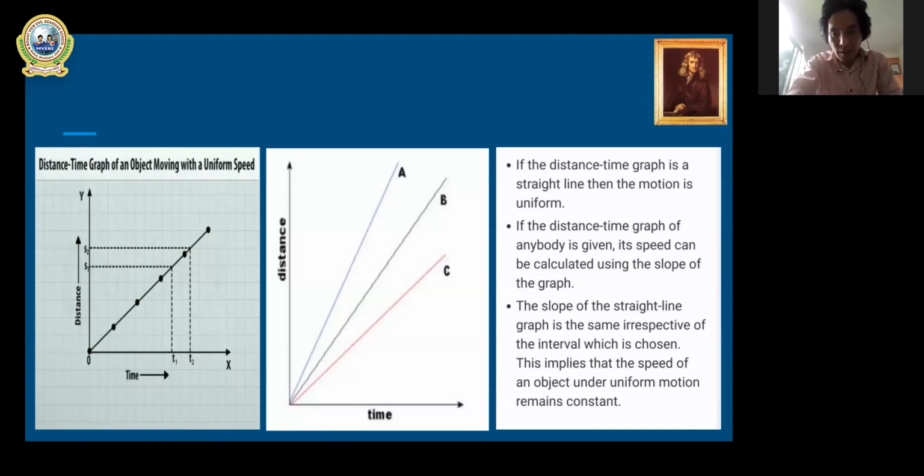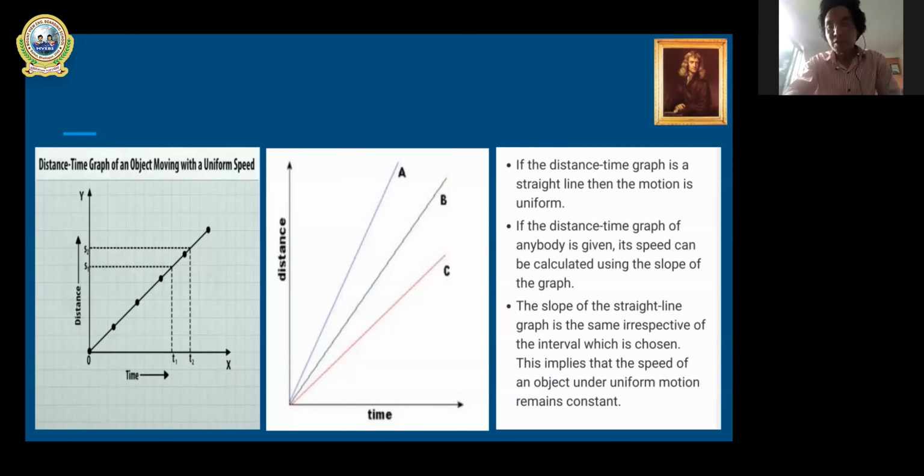You can see a straight line, and obviously it is uniform speed, uniform motion. If you would like to find the speed at any point here, you can draw a straight line horizontally, parallel to the axis, and vertically, parallel to the axis, and wherever they meet, from this you can find the distance, and from the x-axis you can find the time, and distance upon time easily gives the speed.